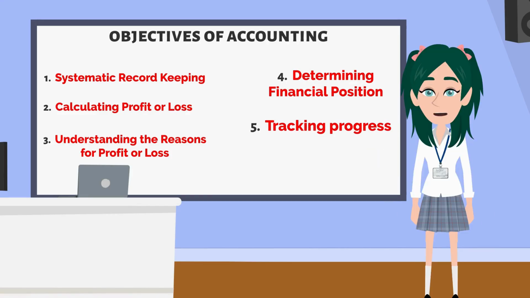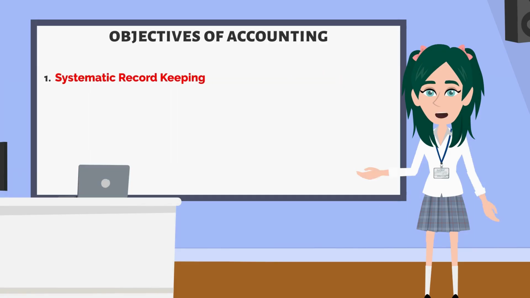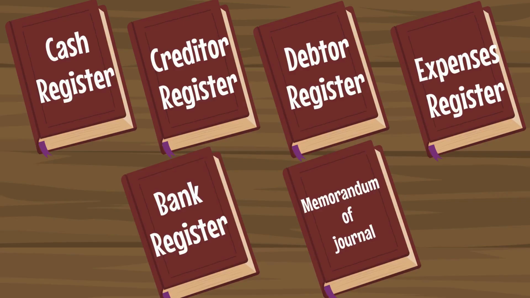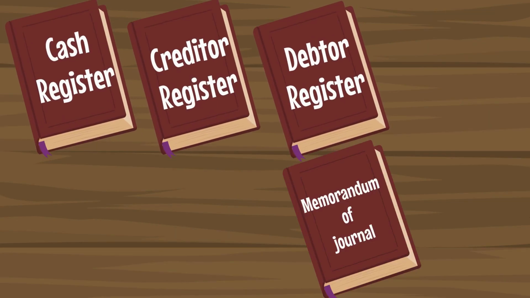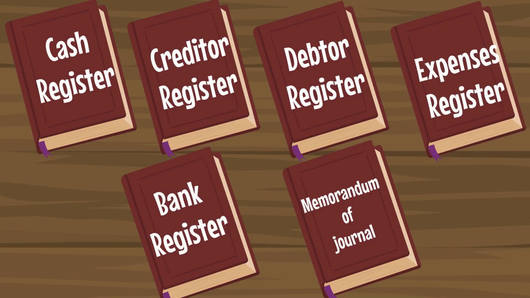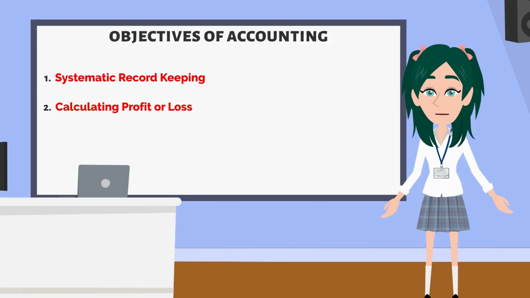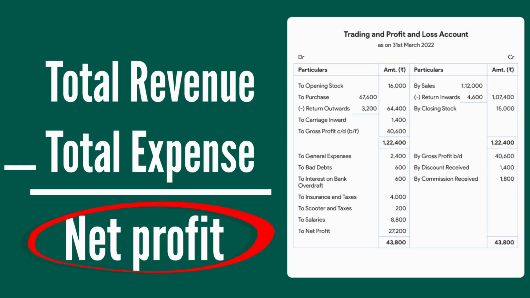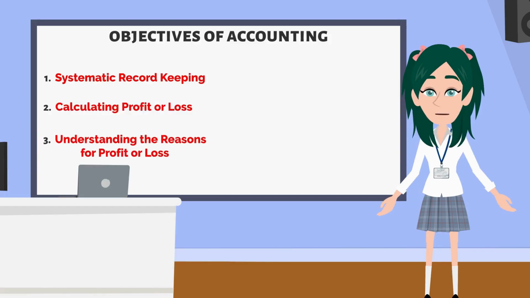We have learned 5 main objectives of accounting. First, systematic record keeping. In this, we record all transactions in a systematic manner, creating different registers, like the cash register, bank register, expense register, and credit and debit registers. Second, calculating profit or loss. Then we summarize the transactions and prepare the profit and loss account to determine whether the business has made a profit or a loss.